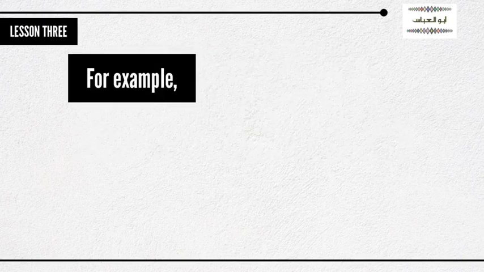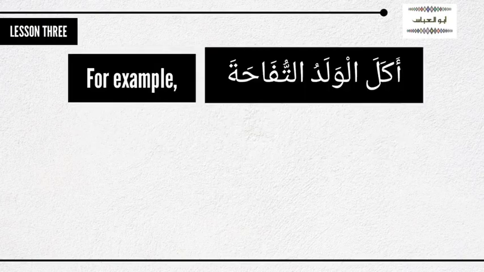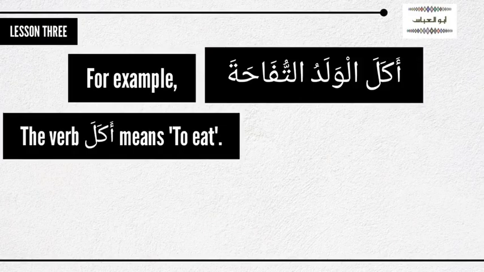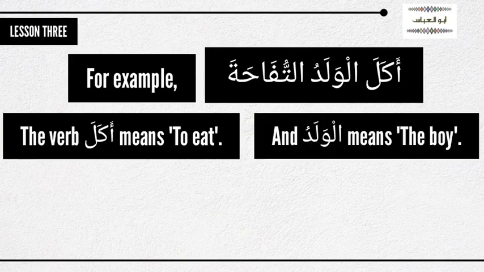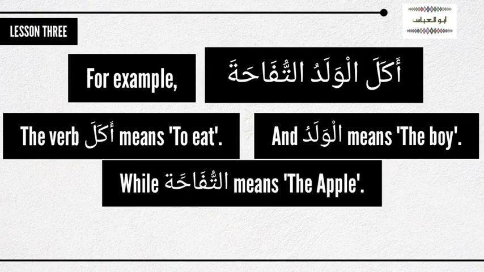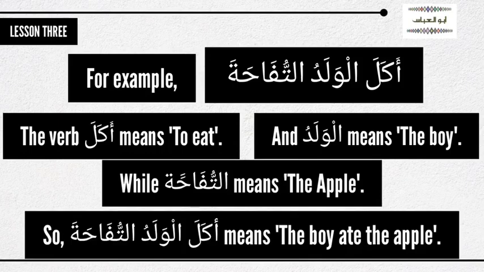For example, if I say أكل الولد التفاحة. أكل means to eat. Al-waladu means the boy. At-tufaha means apple. So if I say akala al-waladu at-tufahata, the boy eats the apple.